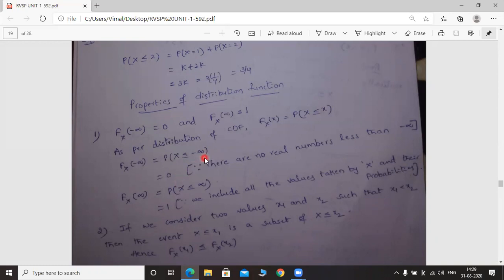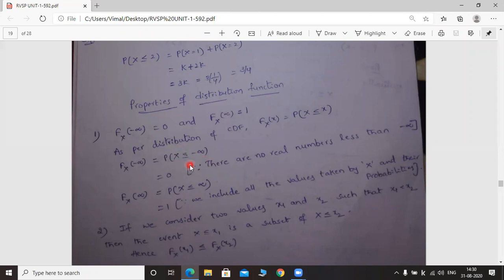Is there any value which is less than minus infinity? No, because the limits are minus infinity and infinity only. Any real number or any value lies in between these two values, minus infinity and plus infinity. There is no number which is less than minus infinity. So capital X less than minus infinity means there is no such value, so you have to neglect that case.